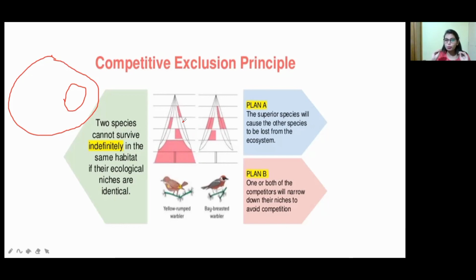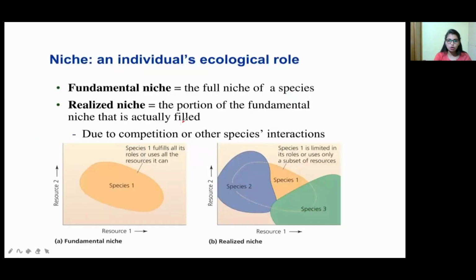So this is about the competitive exclusion principle. In the same ecological niche, two species cannot survive indefinitely, so they have two plans. The superior species will cause harm to the lesser species. In plan B, they compensate each other for their niche, and to avoid competition, one or both will narrow down their niches. Okay, now let's move to the next option.